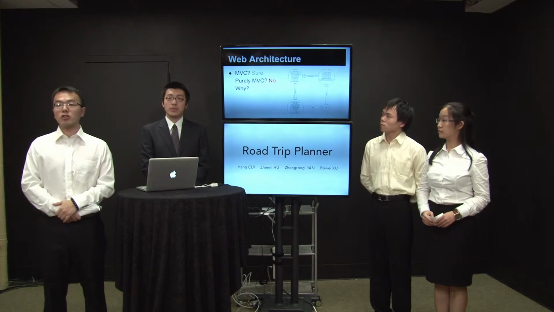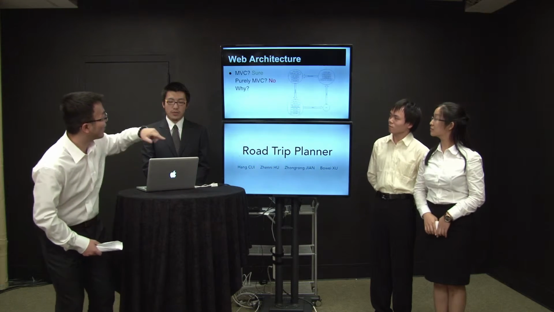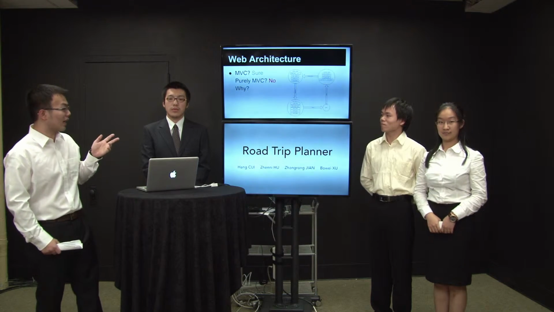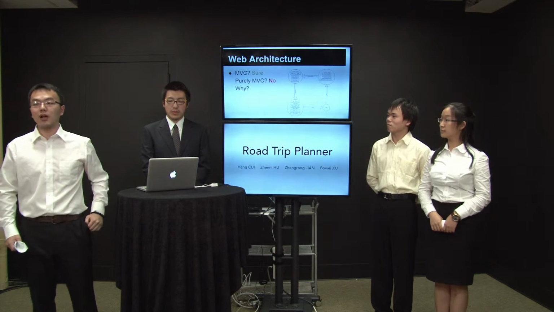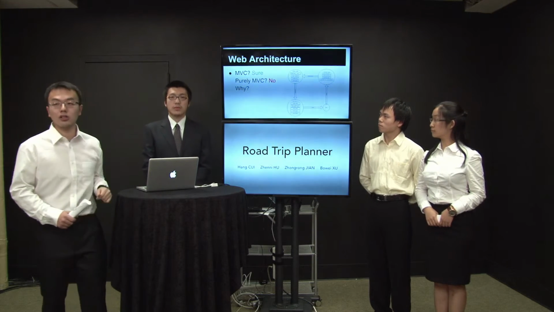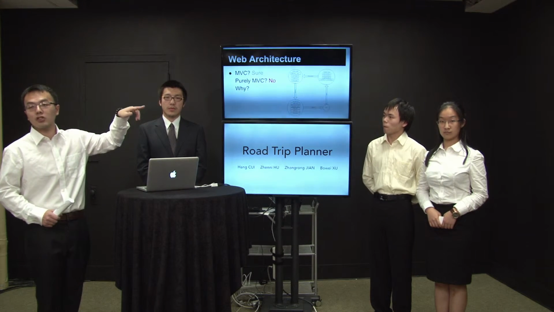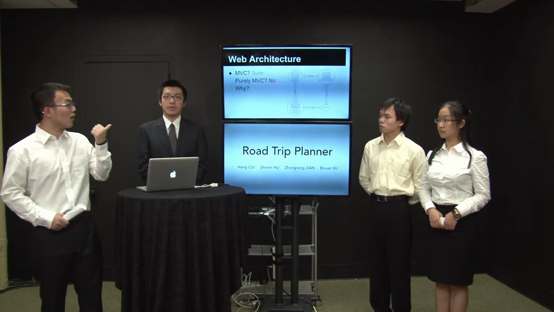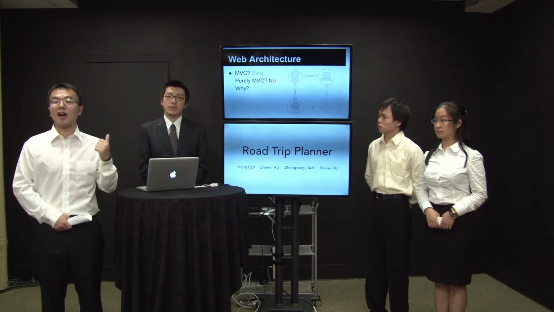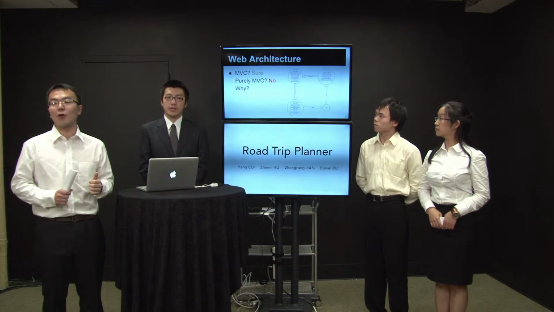And for the web architecture, we choose a very classical one, model view controller. As you can see in the diagram, it divides the architecture into three interconnected components, and each component is responsible for specific functions. Users can use the controller to manipulate the model, and the model can update the view, which can be seen by the users. This classical architecture allows us to develop each part separately, and it also makes cooperative coding work more organized.